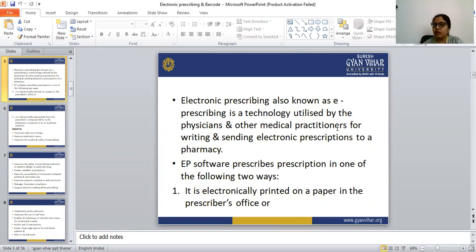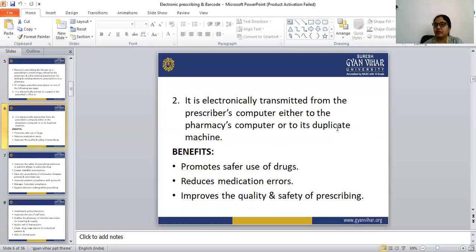Okay, means a proper prescription. So this is the one method, means they have to take the electronically printed prescription on paper in the doctor's office. And the second method is that the prescription is electronically transferred to the pharmacist's computer from the prescriber's computer, or its duplicate machine. So this is the second method. The doctors can do either one of these methods.